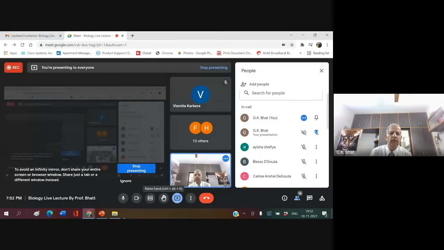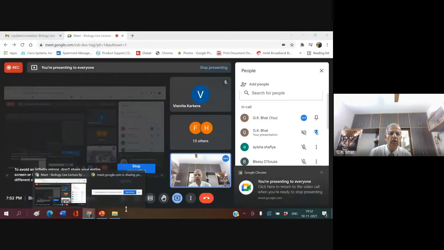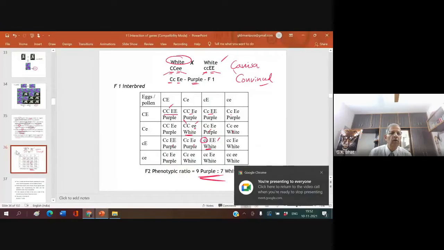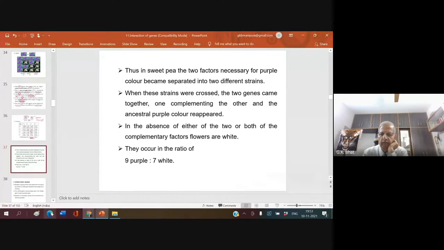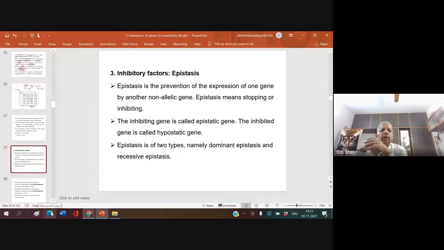Okay. Now we shall take another one. What is that? Inhibitory factor, epistasis. Epistasis is the prevention of the expression of one gene by another non-allelic gene.